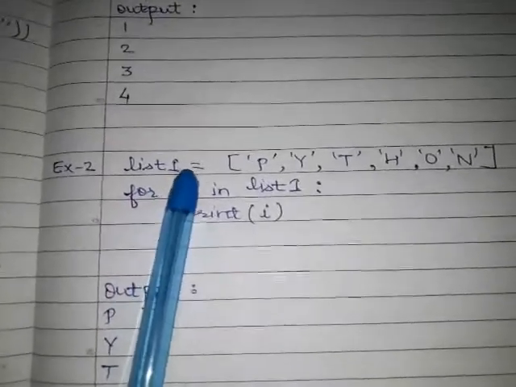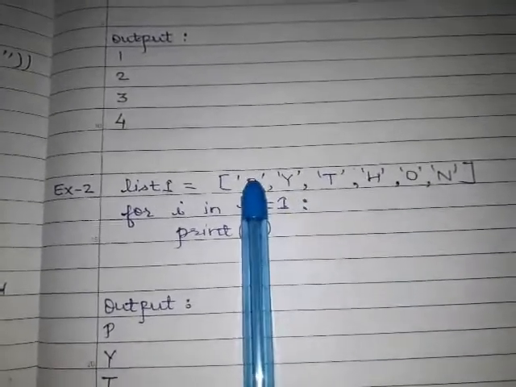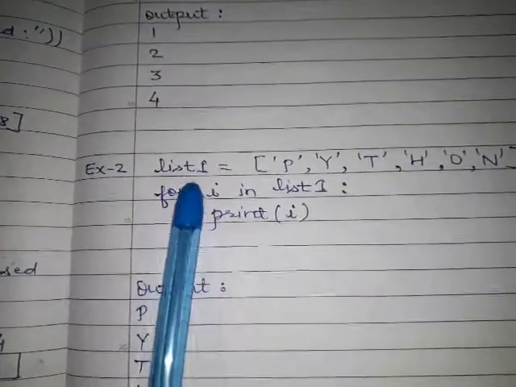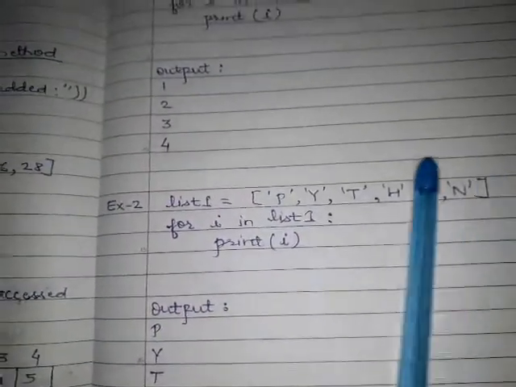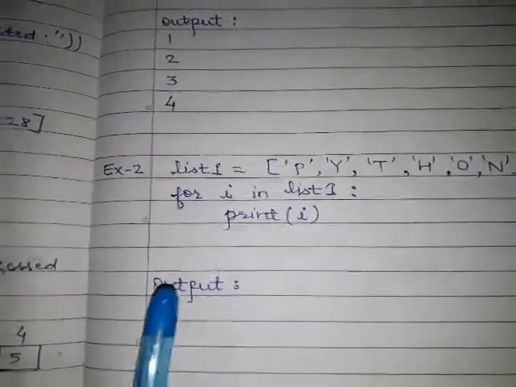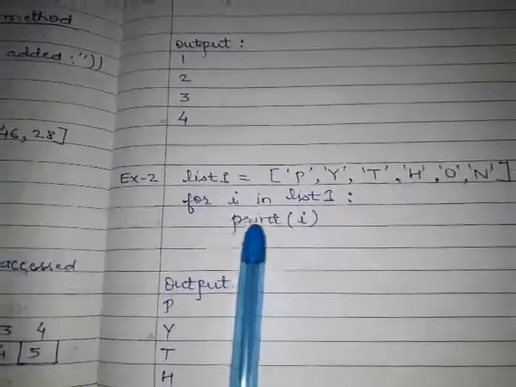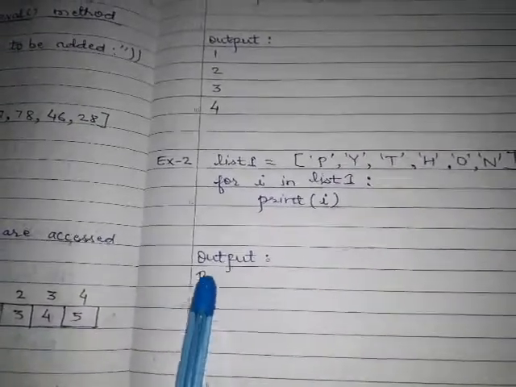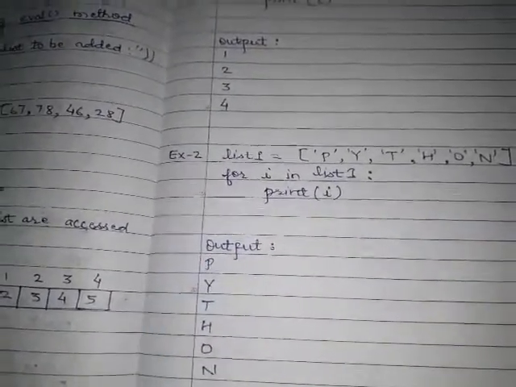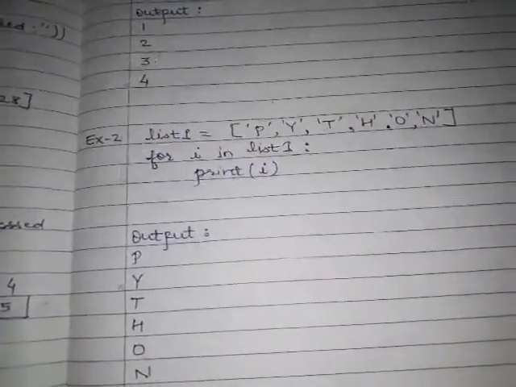Now there is another example. Here our list contains characters, a set of characters: P, Y, T, H, O, N. Again I am using a for loop: for i in list1. This list1 contains these elements. For the first iteration i will contain P, print i prints P. Then i will contain the second element Y, print i prints Y. Each and every time a new element will be printed on a new line, and the whole list will be printed like this, one below another. So this is the method for traversing a list.